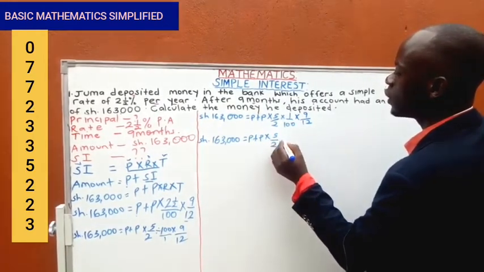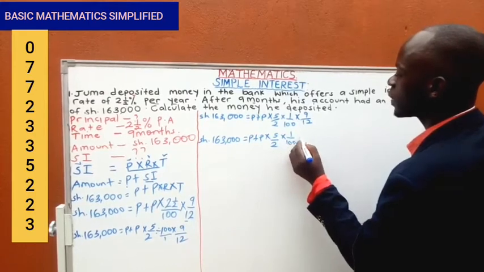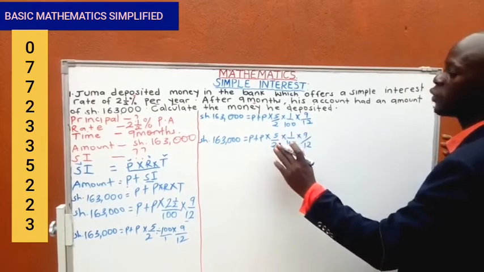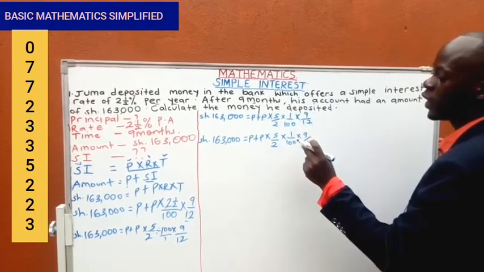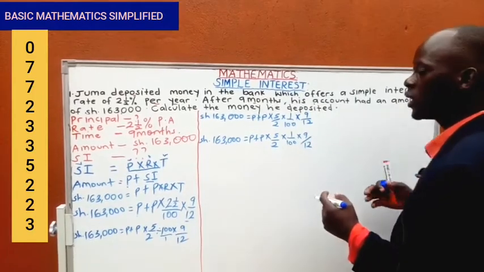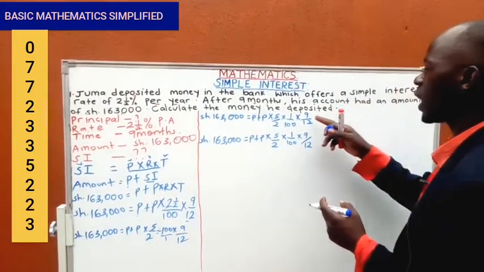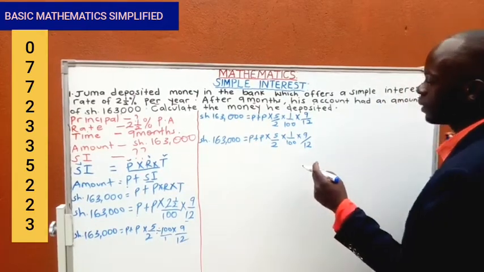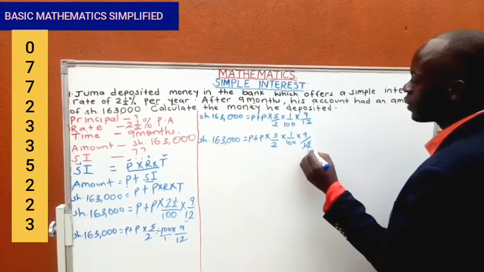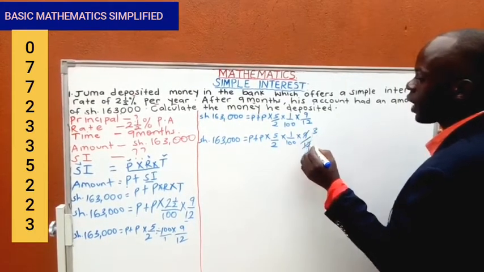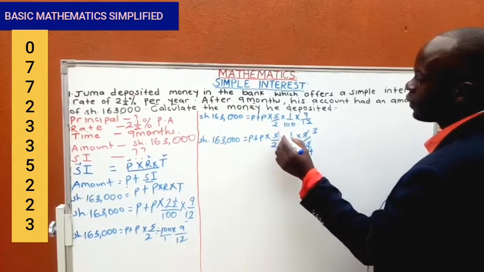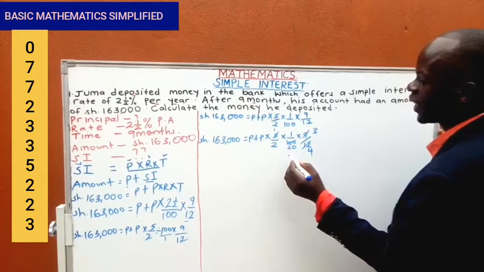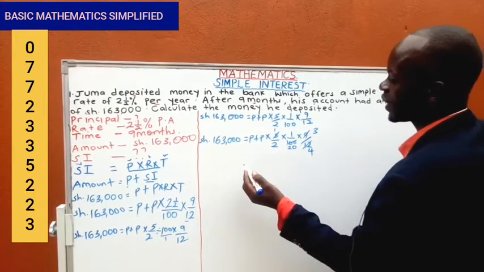Always leave a stage to stand on its own step, so that you can avoid missing those marks. In case of any error that you make here, they don't deny you the marks in the standing stage. You can lose the rest, but if a stage deserves the mark, you'll get it. But when you divide at that stage and you wrongly divide, you lose even the marks for that stage that's supposed to be given. So by 3, you have 4. By 3, you have 3 here. Then by 5, you have 1 here. By 5, you have 20 here. I hope we have reduced it to what at least can be done.